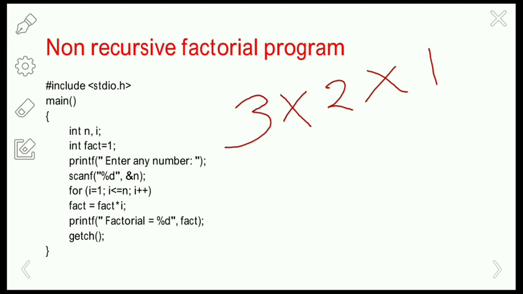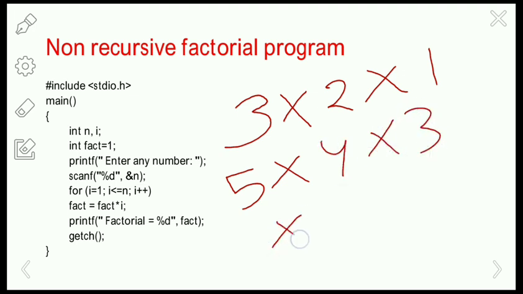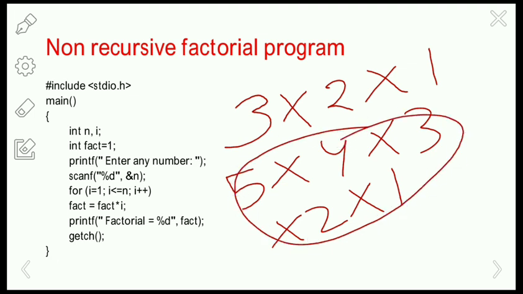Suppose I want the factorial of 5. Then I have to multiply the numbers between 5 to 1: 5 into 4 into 3 into 2 into 1. Like this we have to multiply all the numbers if we want the factorial of 5. Similarly, for the factorial of 3, we multiply all these numbers. So factorial of 3 will be 6 and factorial of 5 is 120.